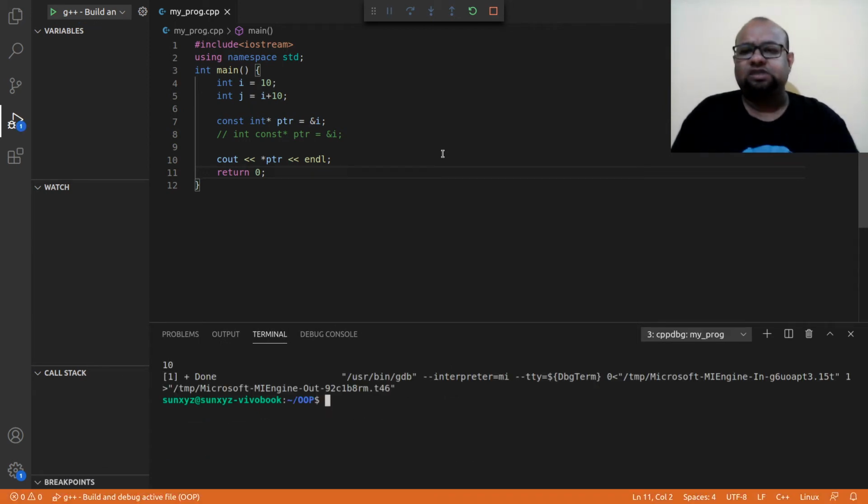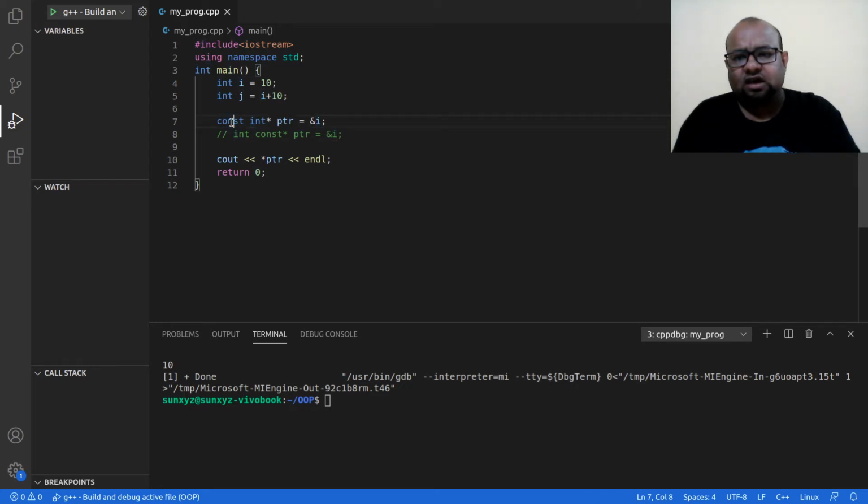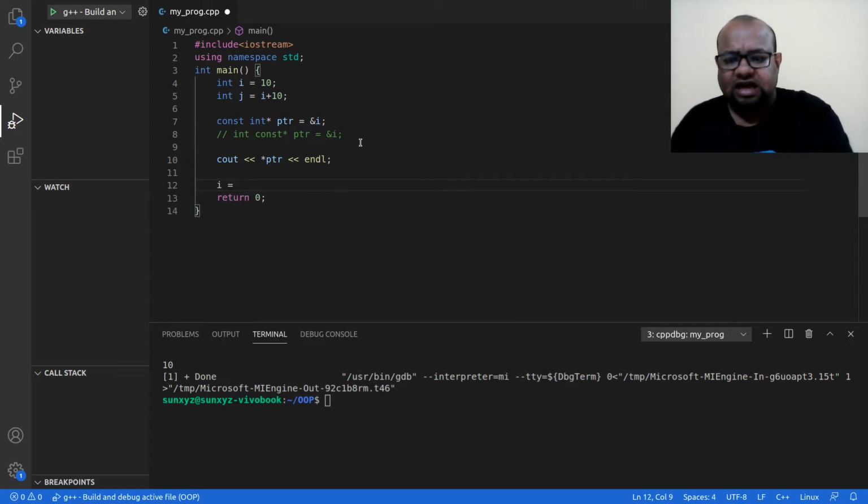When I run this program, this is a pointer that is pointing to some integer I. And then I have declared that the pointer is a constant. I did not declare I as constant, therefore I can update I. Say I have written I equal to 10 over here.